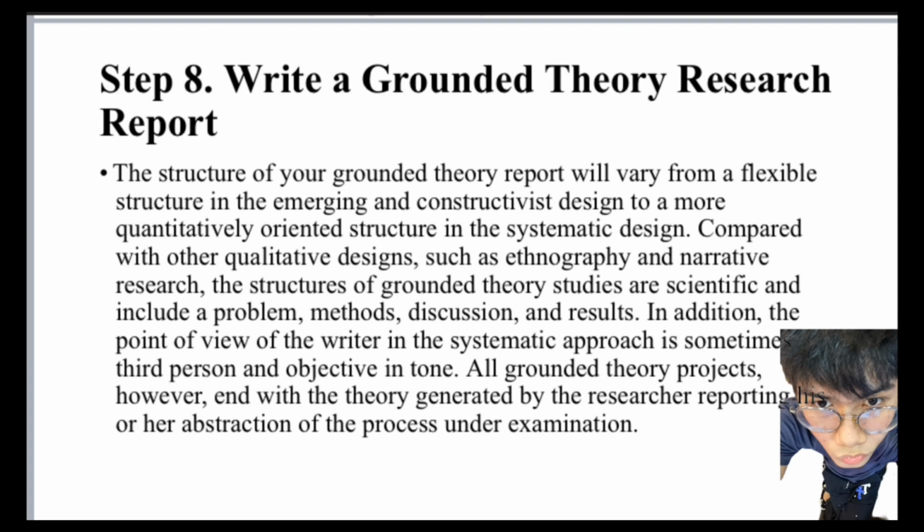For example, this structure starts with the introduction. This section introduces the research problem and outlines your research objectives. The second is methodology. Here, you detail your research design, data collection procedures, and analytical methods, including how you address ethical considerations. Number three is the results. This section presents your findings, including your final theory and supporting evidence from the data. You might present your coding paradigm or use figures and visuals to illustrate the relationships between the categories. Number four is the discussion section. So that's it.